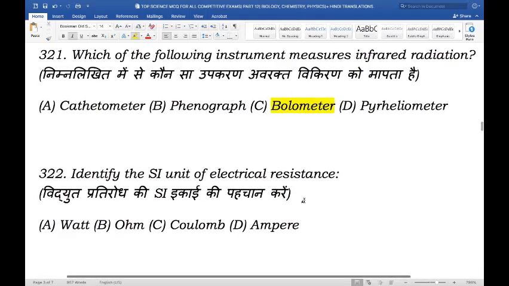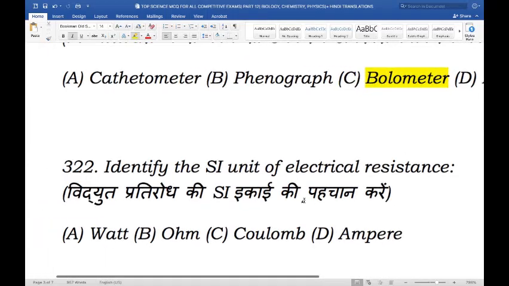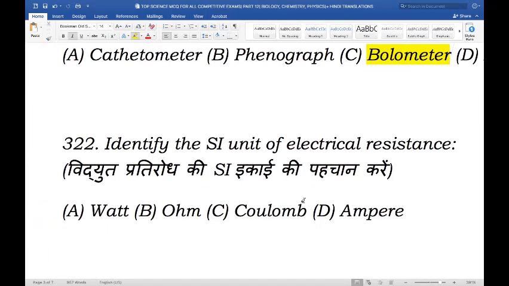Next question. Identify the SI unit of electric resistance. SI unit refers to the International System of Units. So which is the SI unit for electrical resistance? Is it watt, ohm, coulomb, or ampere? And the right answer here is ohm. Ohm is the SI-derived unit of electric resistance, named after German physicist Georg Ohm.